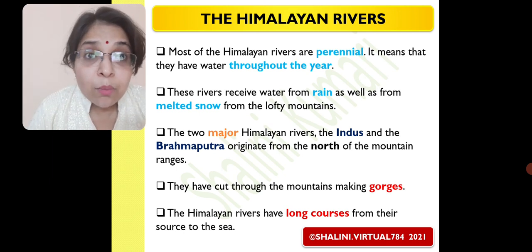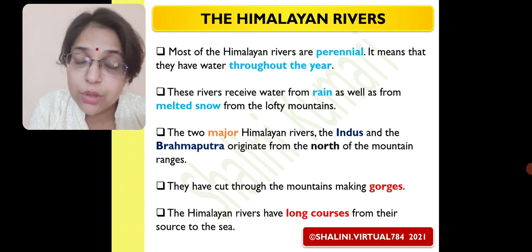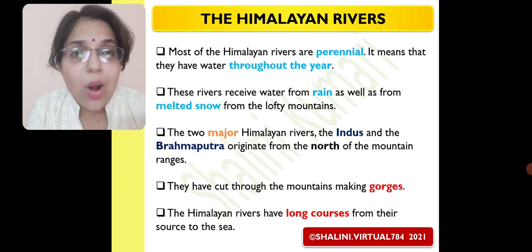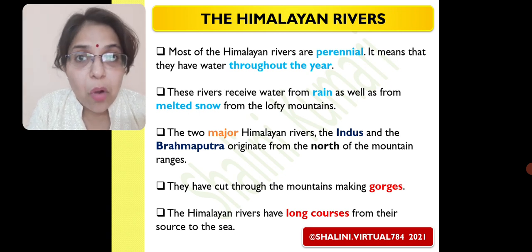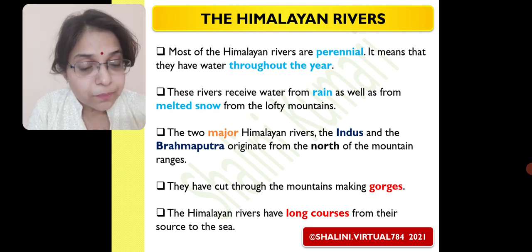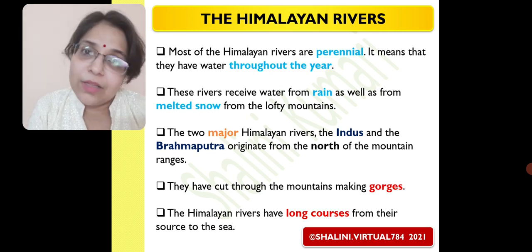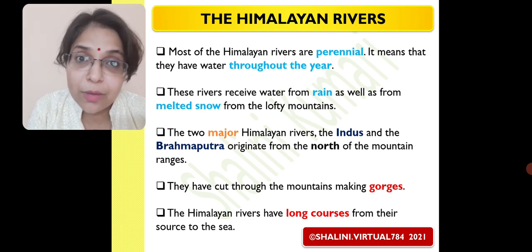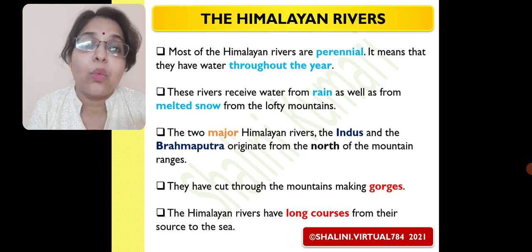See here, most of the Himalayan rivers are perennial. What do we mean by perennial? It means they have water throughout the year. The water doesn't get depleted. Why? Because, second line, these rivers receive water from rain as well as from melted snow from the lofty mountains. So either we are getting water because of the melting snow and melting glaciers, or we are getting it because of the rainfall. Because these are the two sources of water for our Himalayan rivers, there is water in these rivers throughout the year.